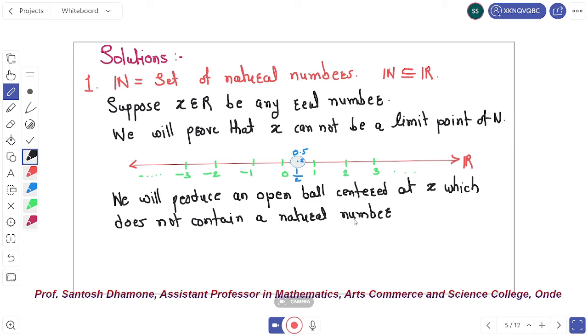Let r be equal to the minimum of the set {x - m, m + 1 - x}.